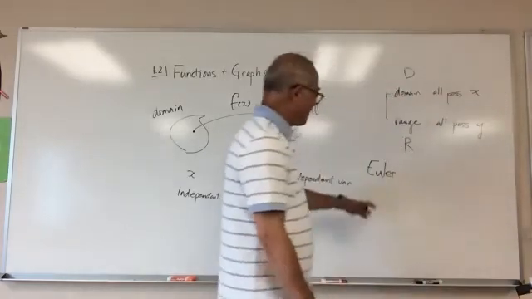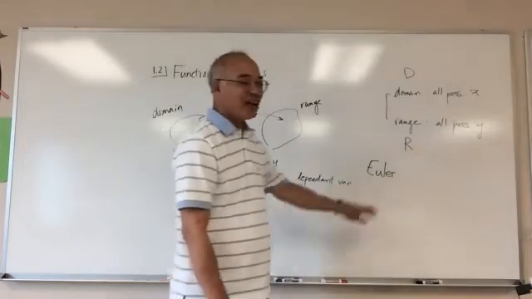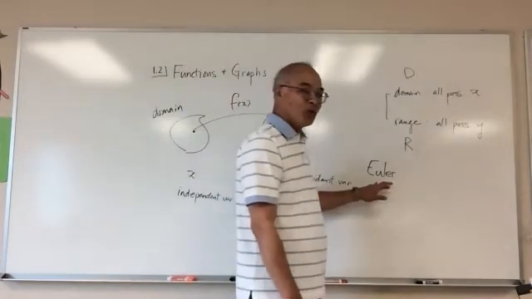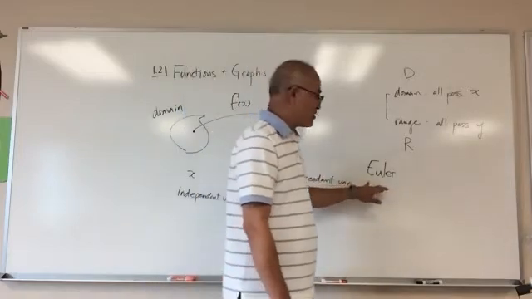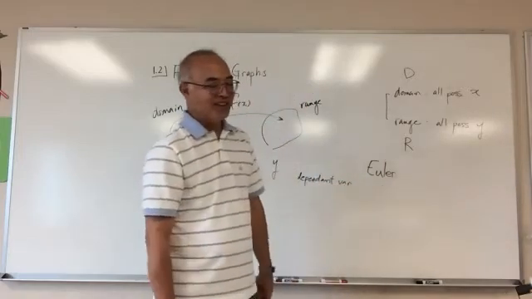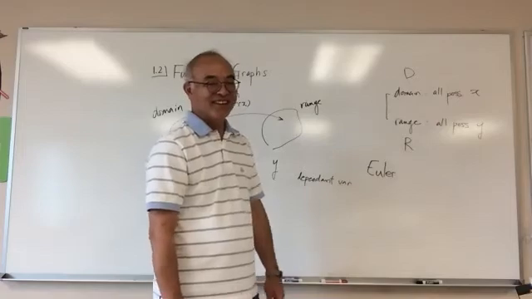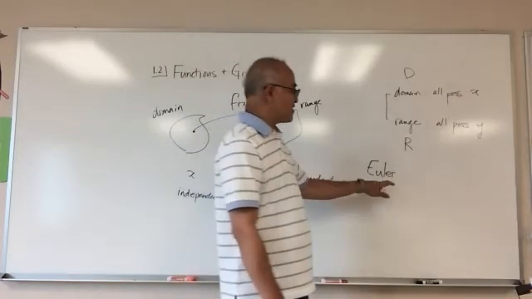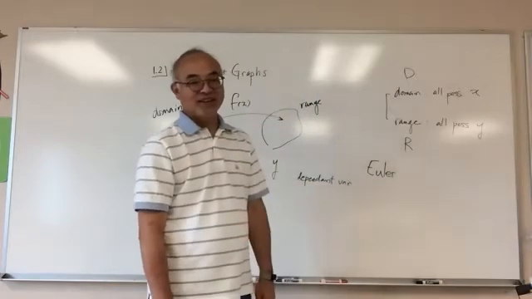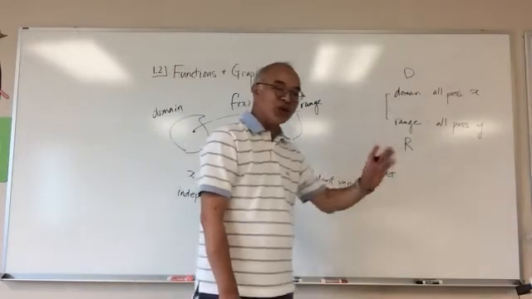Leonhard Euler, not Euler, Euler, okay. Anybody know why it's pronounced Euler? This guy's German, right? The German enunciation is Euler, okay, not Euler.